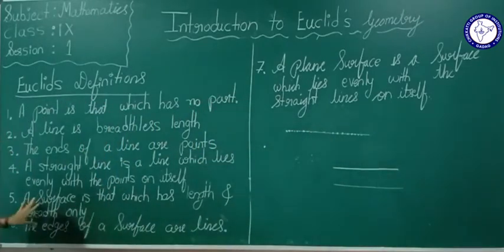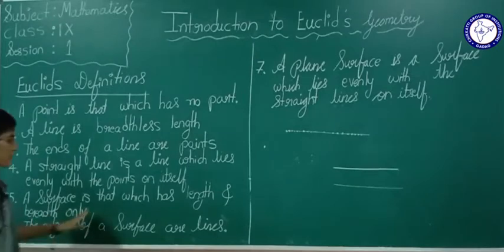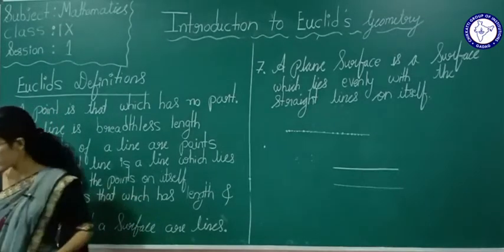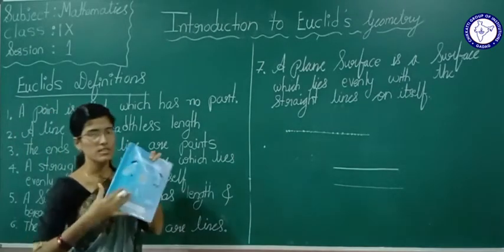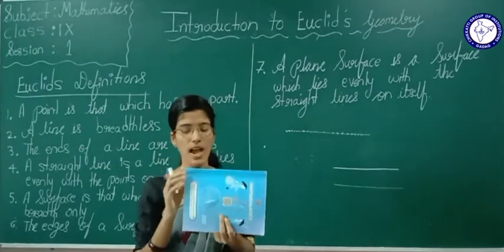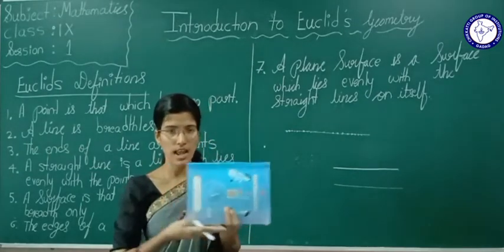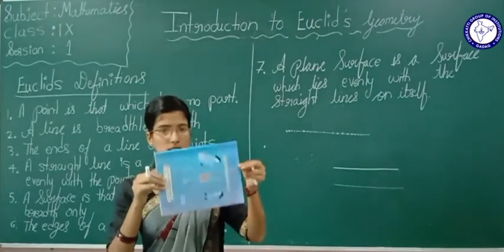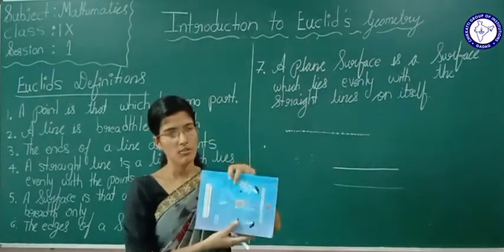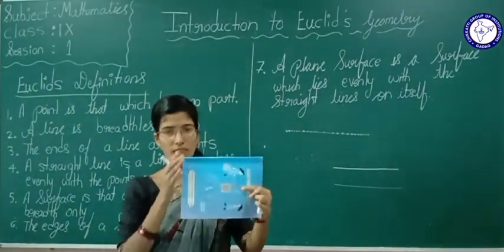Next here, what is a surface? A surface is that which has length and breadth only. See here? So this is the surface. This surface has a length and breadth. Yes? So take this example. What is the surface? The surface will have only length and breadth.